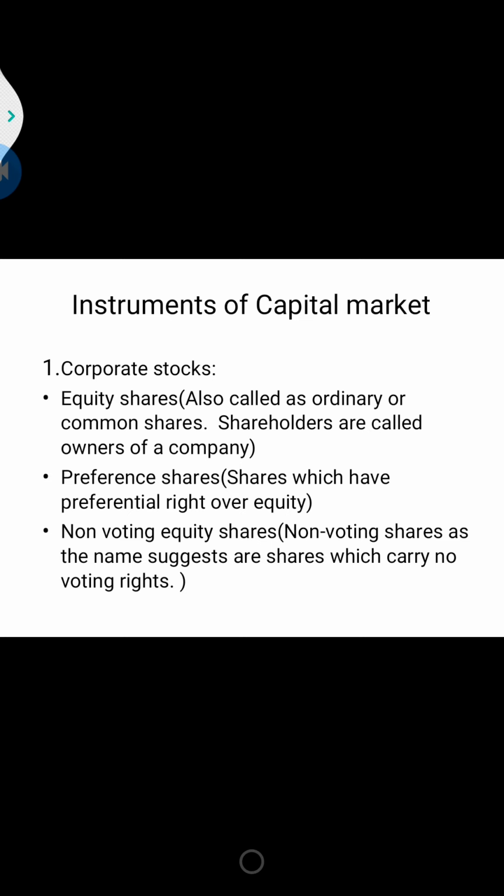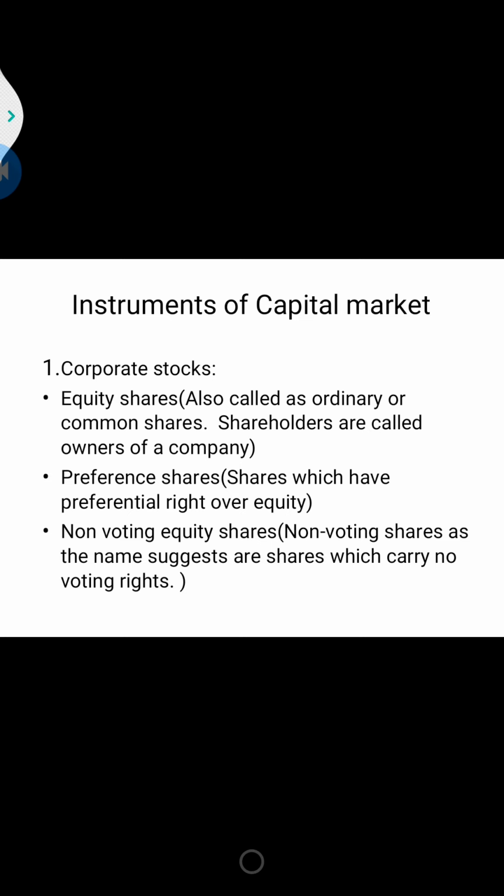Which are they? One is payment of dividend at a fixed rate, and the other is return of capital when the company is going to wind up. Whatever capital you have invested, you are going to get it back at the time of winding up of the company. Whenever the company distributes profit, you are going to get the fixed dividend. It is paid to the preference shareholders first, and afterwards whatever remains is distributed as dividend to the other shareholders.